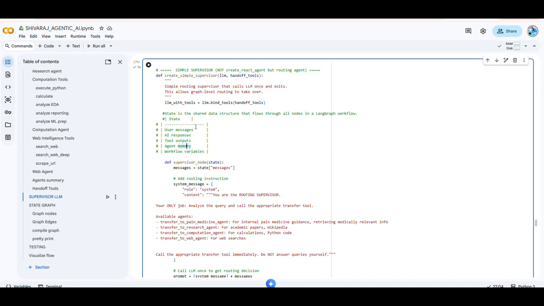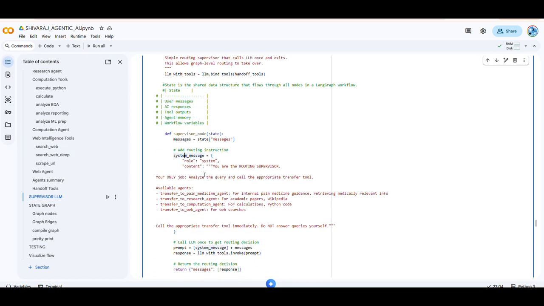Once he writes a mail, you have a SharePoint and he adds all the related documents. That is called state. What will state have? State will have the user message, AI response, tool outputs, agent memory and workflow. And whatever we write as the system message is the skill set of your manager.